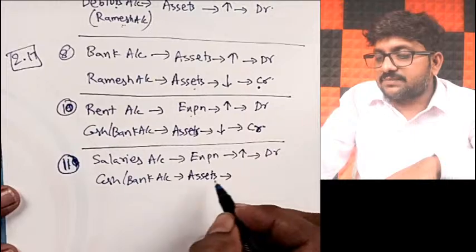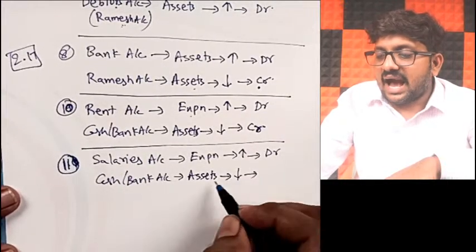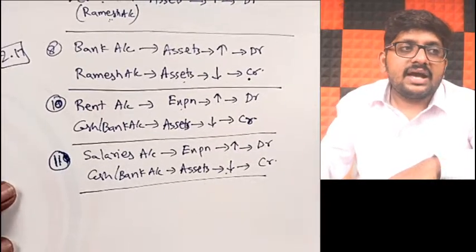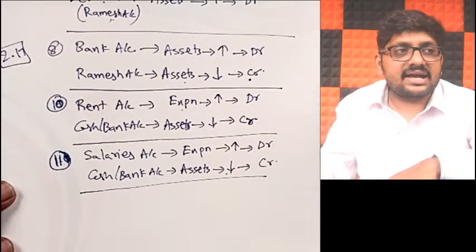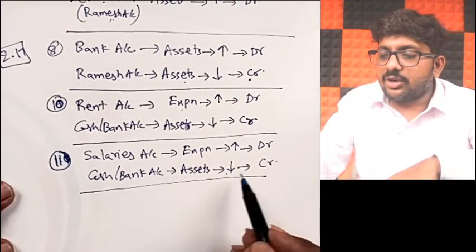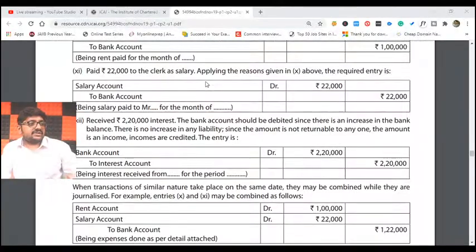When you pay a new expense, your cash or bank balance will decrease. Assets decrease, what should you be doing? Credit. When assets decrease, credit. Correct? So the journal entry will be: salaries account debit to cash or bank. That is my 11th transaction.